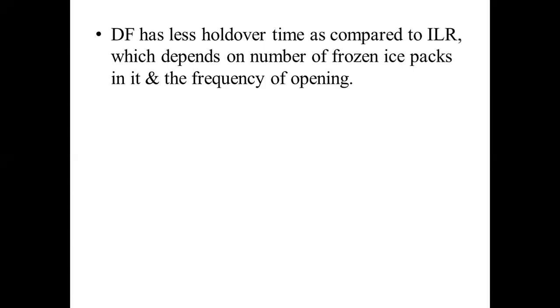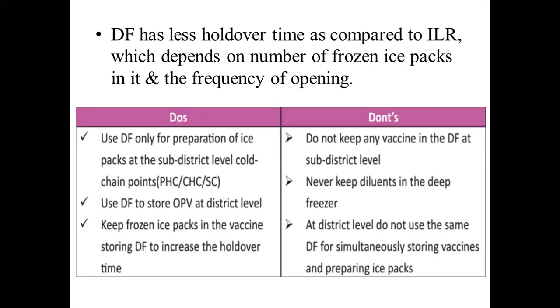There are some do's and don'ts with the deep freezers. Do's: use deep freezer only for the preparation of ice packs at sub-district level cold chain points, that is primary health center, community health center, and sub-center level. Use deep freezer to store OPV at district level. Keep frozen ice packs in the vaccine deep freezer to increase the holdover time. Then don'ts: do not keep any vaccine in the deep freezer at sub-district level. Never keep diluents in the deep freezer. At district level, do not use the same deep freezer for simultaneously storing vaccine and preparing ice packs.